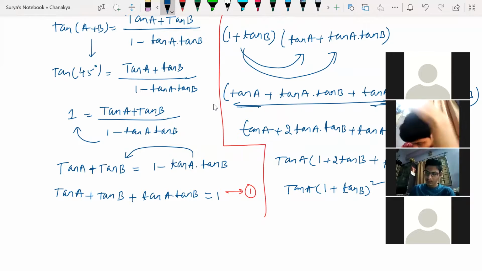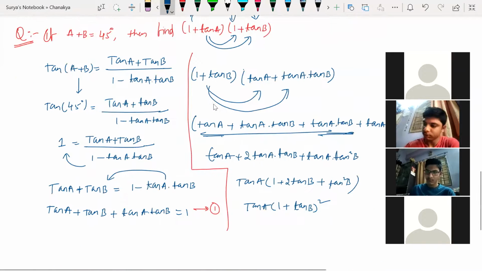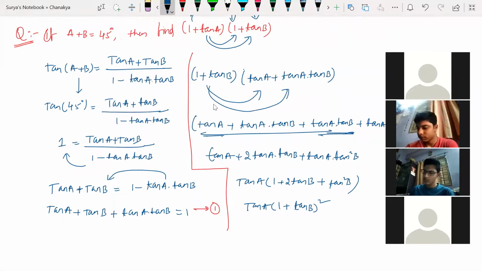Guys, is there any calculation mistake we made? Look at this. Is there any calculation mistake we made? Can you please check it out? Make it fast, make it fast.